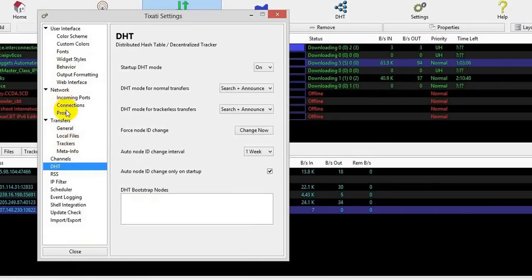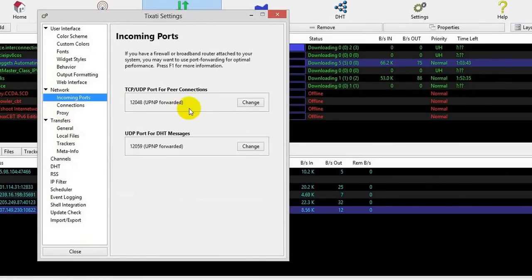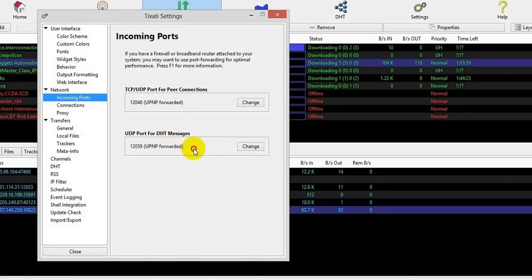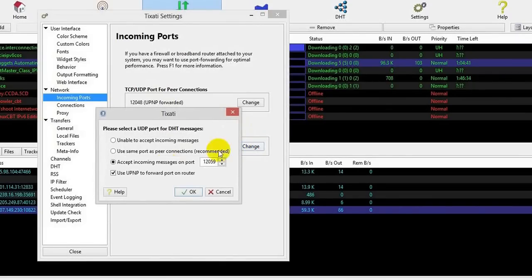Okay, then you can change the incoming port. By default it is 1200 something, then I change it a little bit from the default value. It is the UDP TCP port for peer connections, and it is for distributed hash table searching and announce, both the things. So I change the previous value, so ISP cannot track this port number.